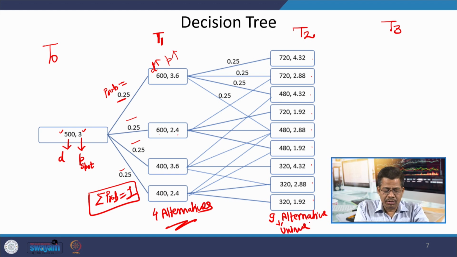On the same lines, both can increase, both can decrease, one can increase and another can decrease, or one will decrease and another will increase. These are the alternatives which are available. So in this way, more branches of this decision tree are possible. People can expand it for T10 or even more periods.